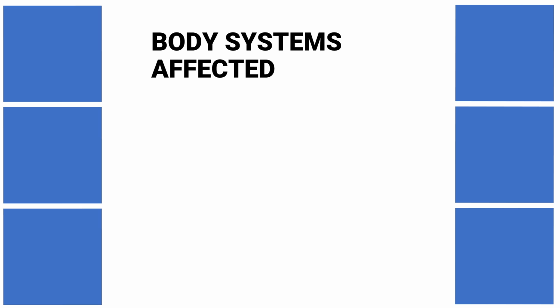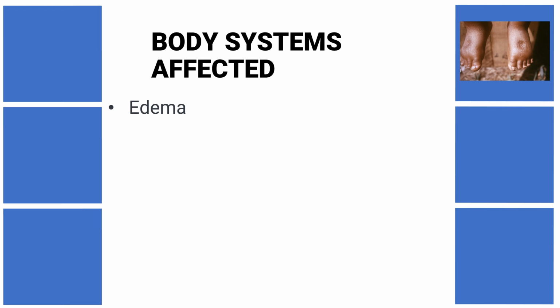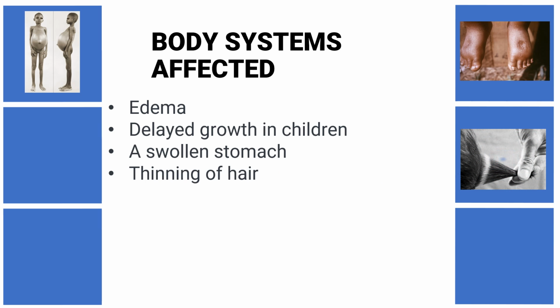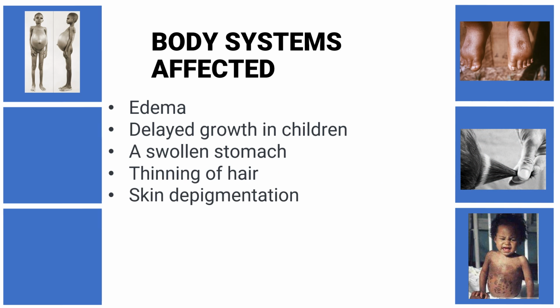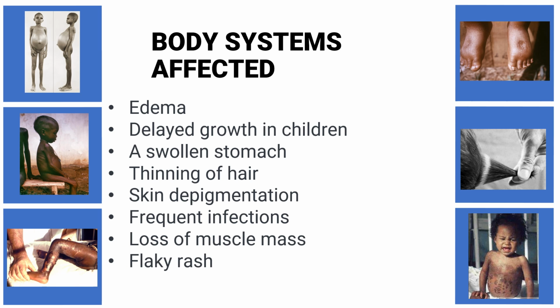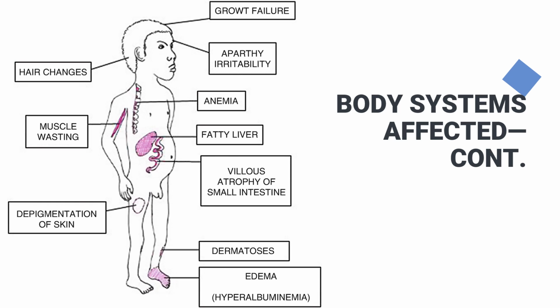Kwashiorkor affects several body systems that result in the following symptoms: edema, a fluid retention leading to generalized body swelling, delayed growth in children, a swollen stomach, thinning of hair, skin depigmentation, frequent infections, loss of muscle mass, flaky rash, and bloating. Those with a protein deficiency also develop apathy, irritability, anemia, fatty liver, and villus atrophy of the small intestine.